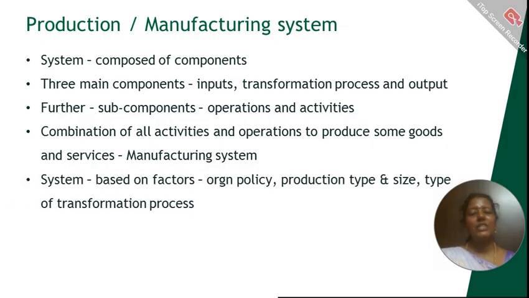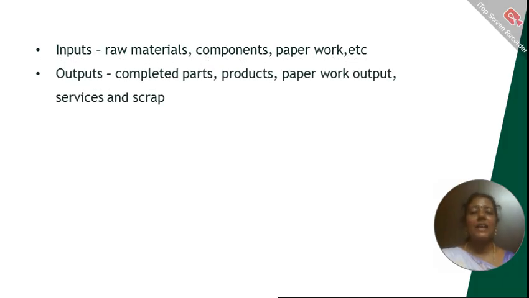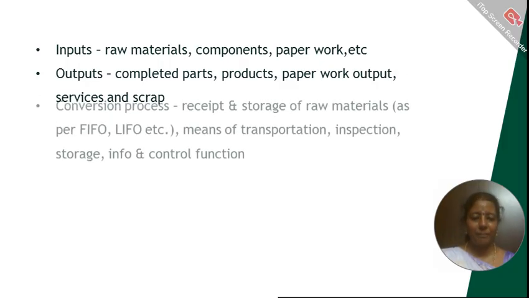The system is based on factors. What are all the various factors? One is based on the manufacturing or organization policy, the type of production and size of production. Size of production can be either large scale, medium scale or small scale production. And then the type of transformation process. So what are all the inputs here? Raw materials, components, paperwork, everything. Outputs are completed parts, products, paperwork output, services and scrap.